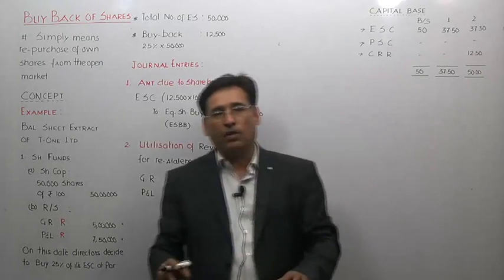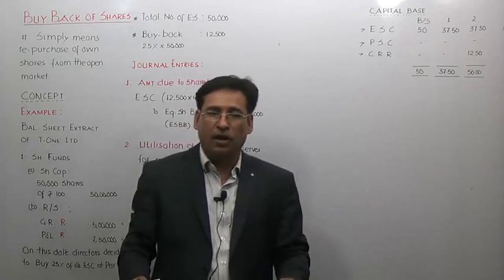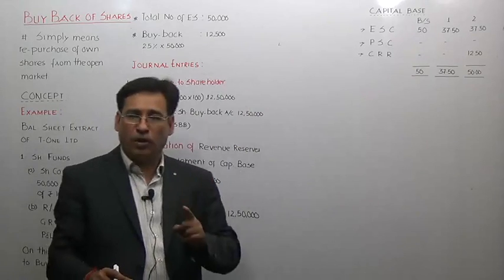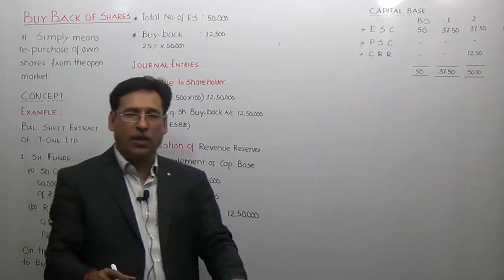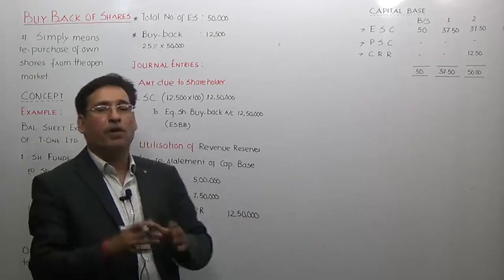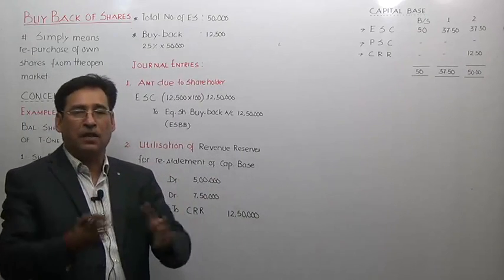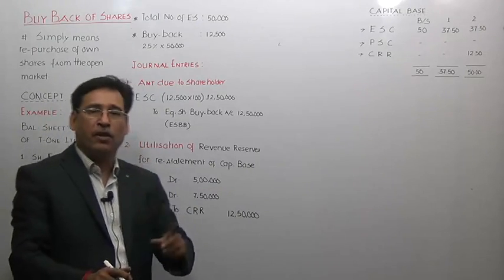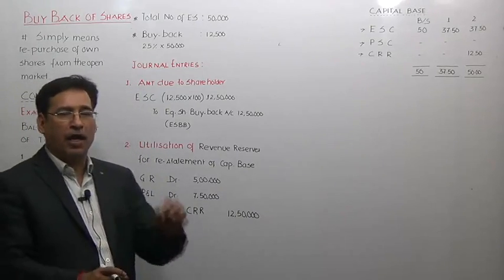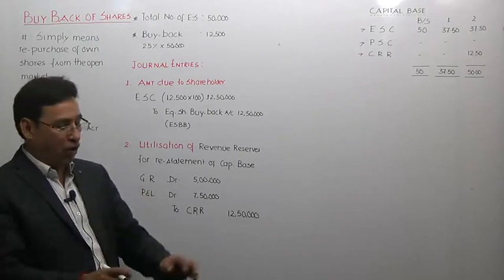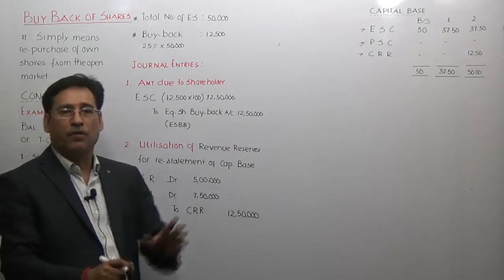So things should be clear to you now that when a company goes for the buyback, the capital base of the company gets altered. So the capital base must be brought up to its original level. We call it in accounting language the restatement of capital base, and often it is called the restorement of capital base. In order to restore the capital base, the company will utilize its revenue reserves. Only revenue reserves. No other reserve can be utilized. No capital reserve can be utilized, and no question of utilization of a specific reserve or a statutory reserve. Only revenue nature reserves can be utilized for the restorement of capital base.